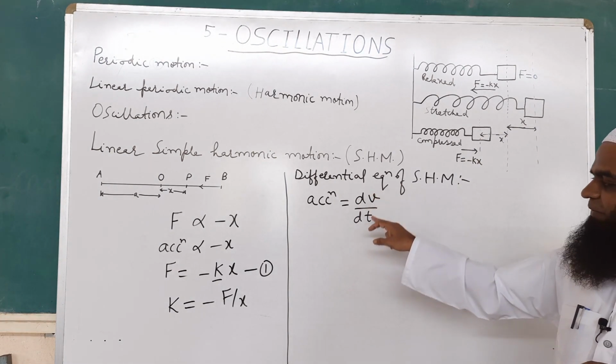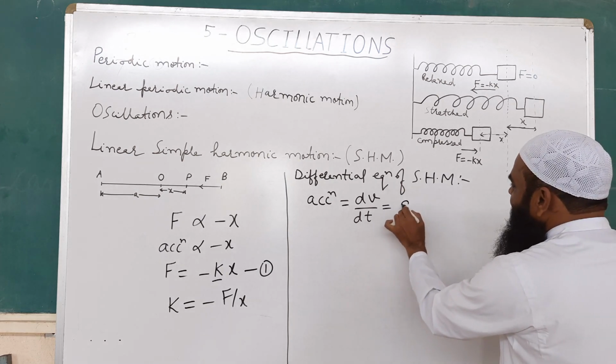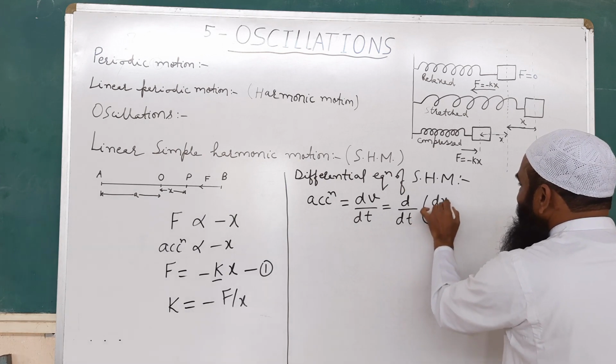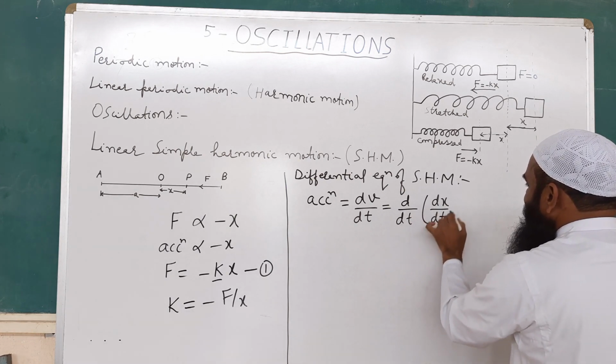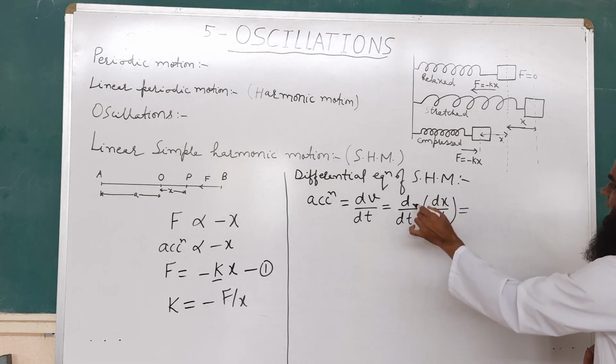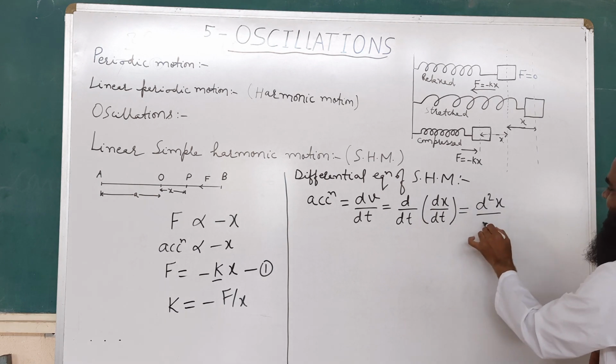Again we know velocity is simply the rate of change of displacement with respect to time. So if you multiply these two, we get d by dt into dx by dt as d2x upon dt square.